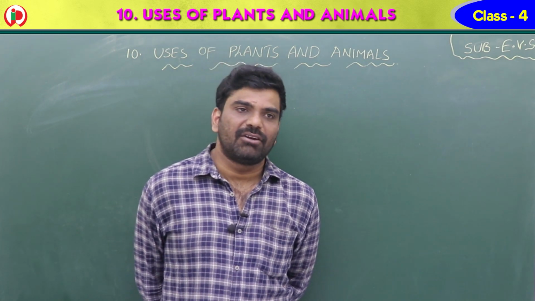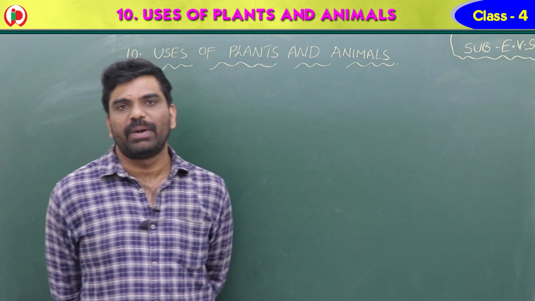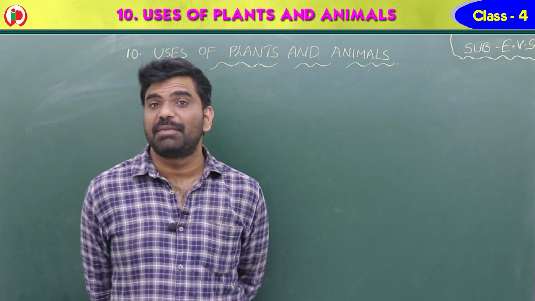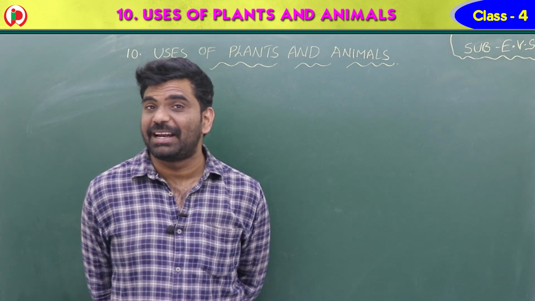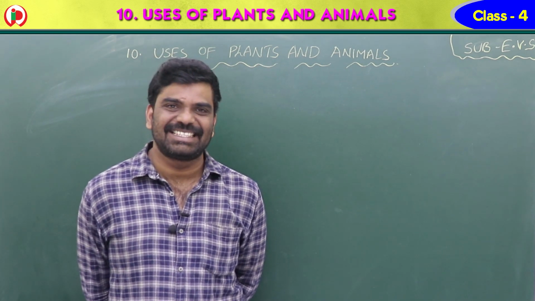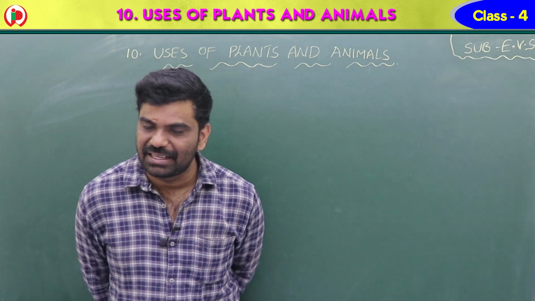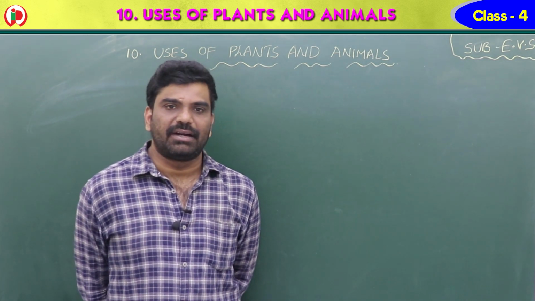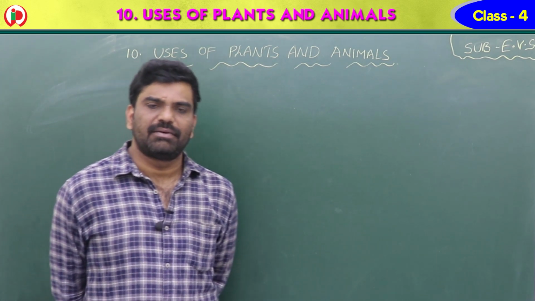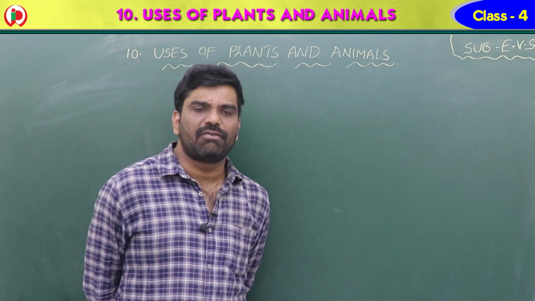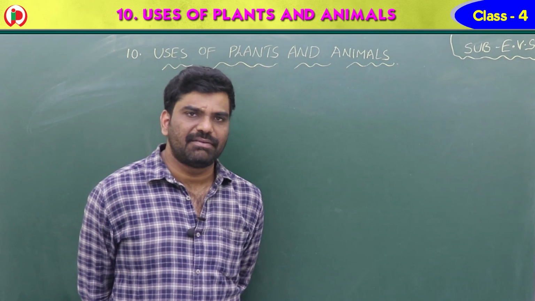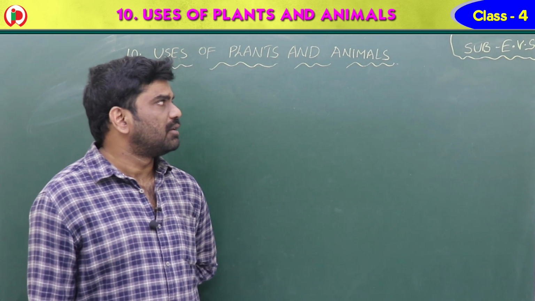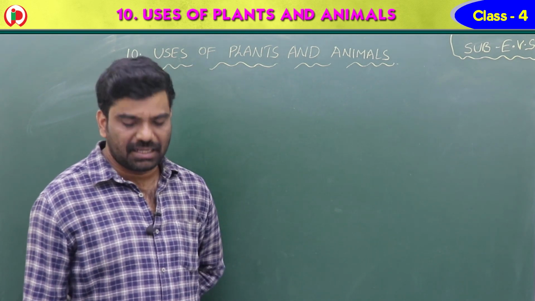Now it is winter season. You are wearing sweaters. Yes or no? So those sweaters are made of wool. Comes from an animal? Yes, sheep. So that is also an animal product. Now let's see the uses of plants and animals. In this lesson we are going to learn the uses of plants and animals.